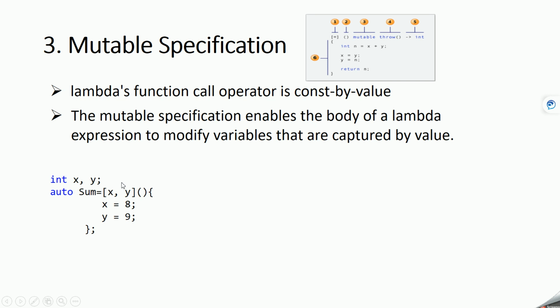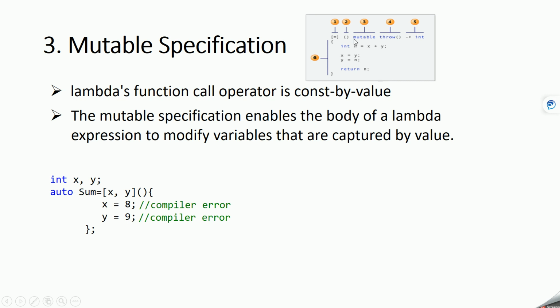Let's see with an example. Here we have x and y, and what we are doing is capturing x by value and y by value. So both are captured by value. If you perform x equal to 8 and y equal to 9, this is an error because we are trying to modify the variable which is captured by value. Captured by value means it is a constant variable inside the body of a lambda expression. So this line of code will give you an error.